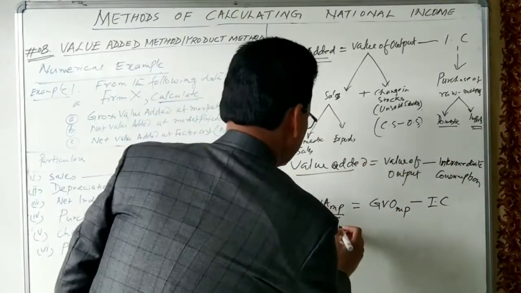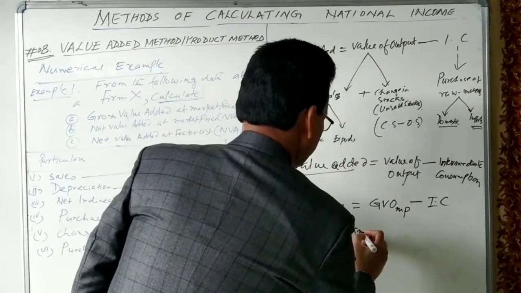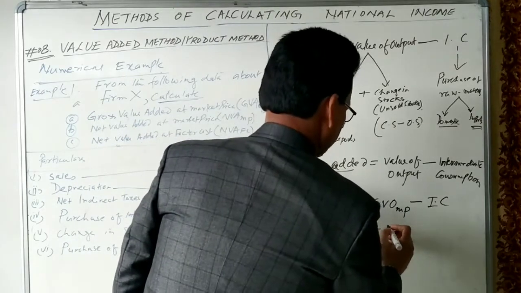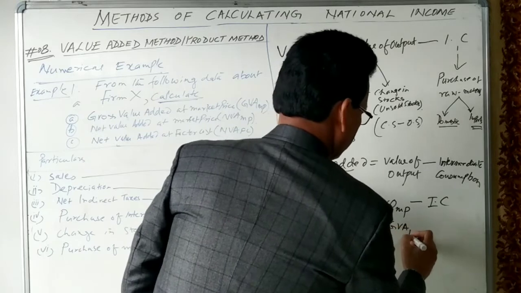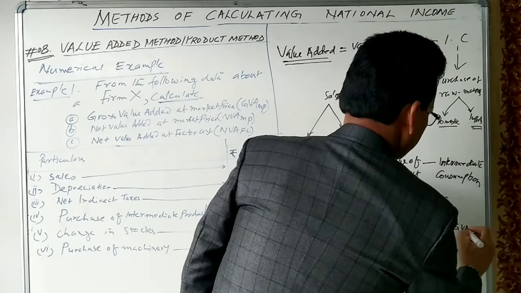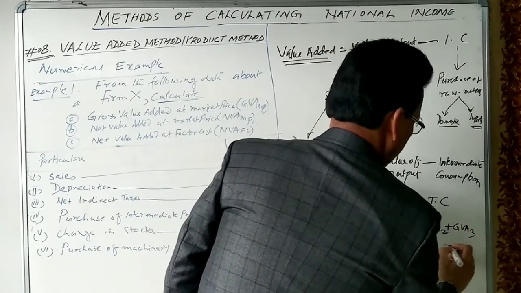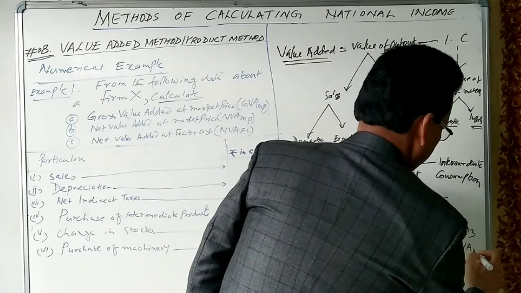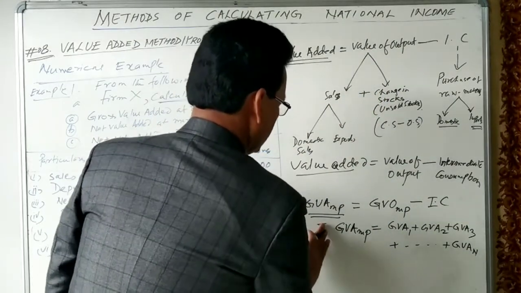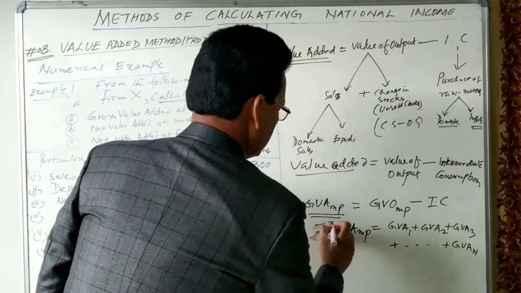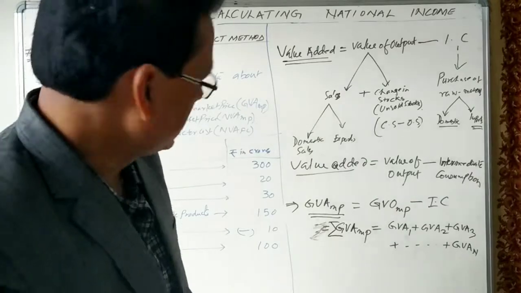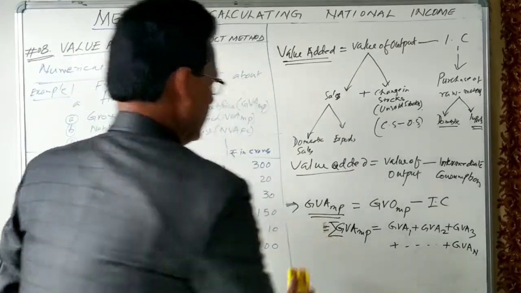So this gross value added at market price will be the sum of gross value added of firm 1, firm 2, firm 3, up to n number of firms. This sum total is equal to GDP at market price.